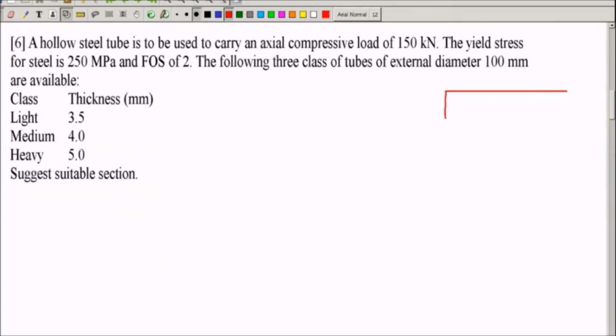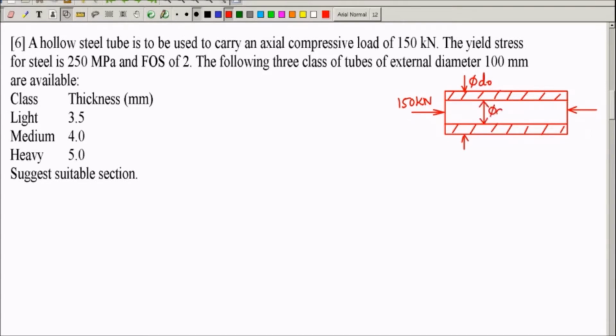It is a hollow steel tube. It is subjected to axial compressive load, and load is 150 kilonewton. Outside diameter is D naught, inner diameter is Di, and thickness is T. Now we are supposed to find out the value of T that is required for this problem. Observe, yield stress is given as 250 megapascal. Factor of safety is given as 2. P is given as 150 kilonewton, which is 1.5 into 10 power 5 Newton. Outside diameter D naught is 100 mm.